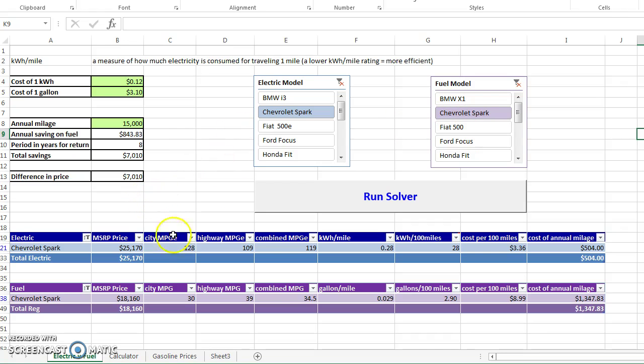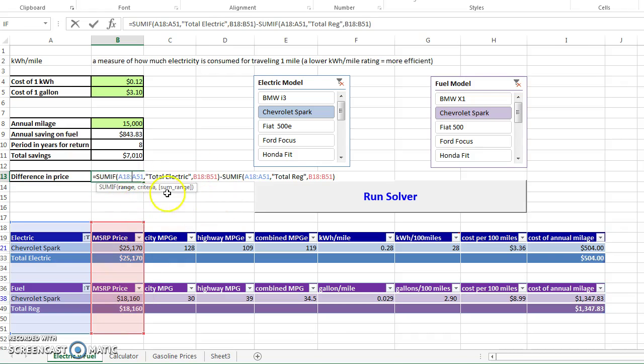And here is the retail price of the electric car, and here is the retail price of the fuel Chevrolet Spark. As we see, there is a big difference: this is $25,000, this is $18,000, and I calculated the difference here using the IF analysis. So the difference between the cars is $7,000. You have to pay $7,000 more for the electric car, which basically has the same features as the fuel car. My project is to find out how long it will take me to start having the return on the electric car,